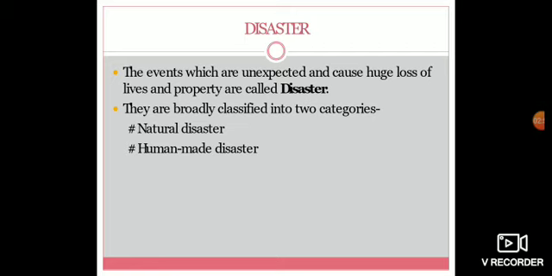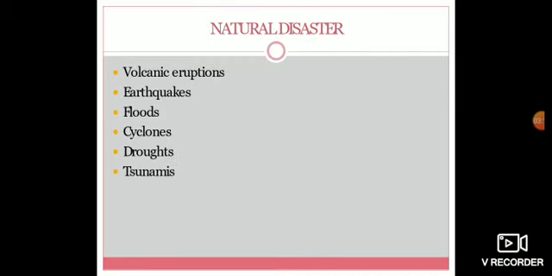Disasters are broadly classified into two categories. What are they? They are natural disaster and human-made disaster. So, how many categories do we have, children? Two categories. What are they? Natural disaster and human-made disaster. So, what are natural disasters? Natural disasters are volcanic eruptions, earthquakes, floods, cyclones, droughts, tsunamis. What does drought mean, children? Drought means during the scarcity of rainfall, the agriculture will be affected, right? So the fertility of the soil also will be affected. That is called drought. Is it clear, children?